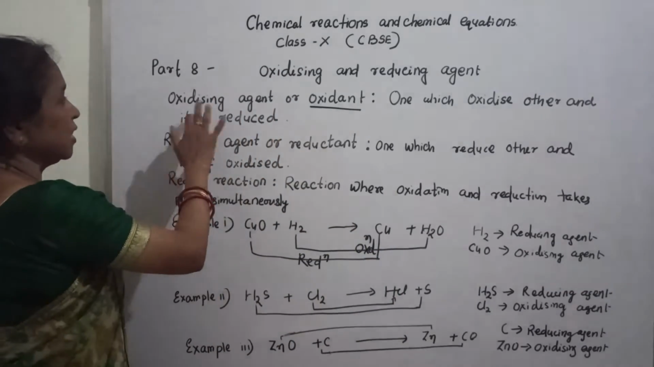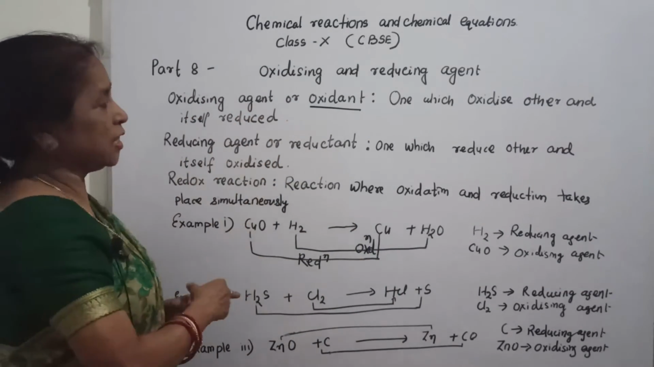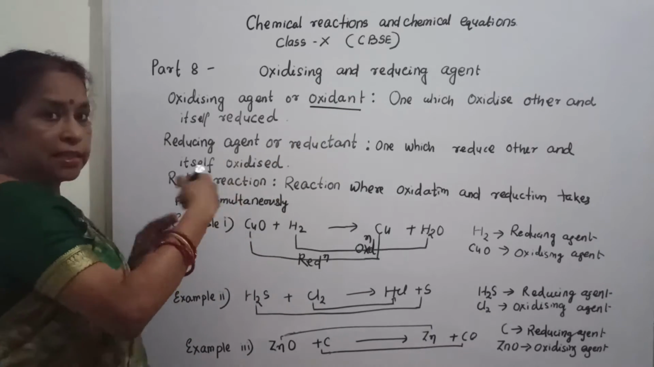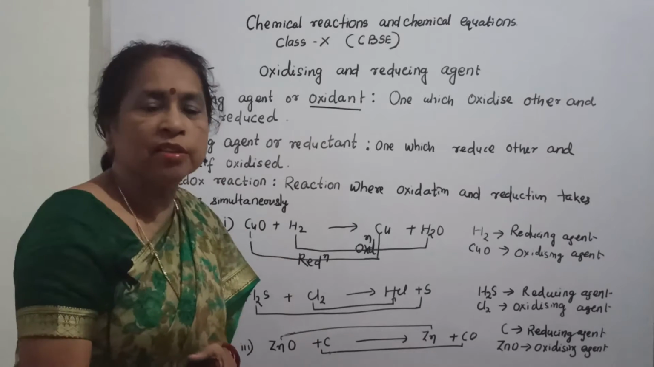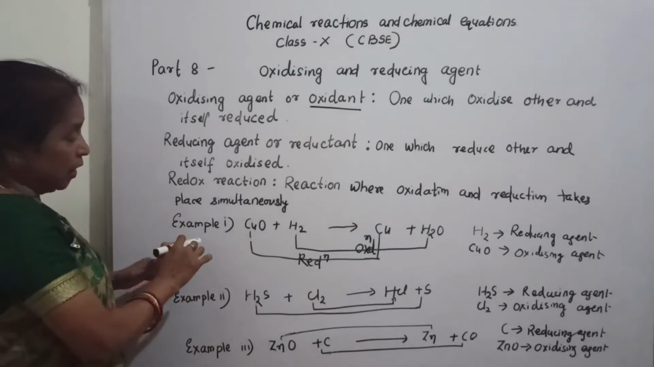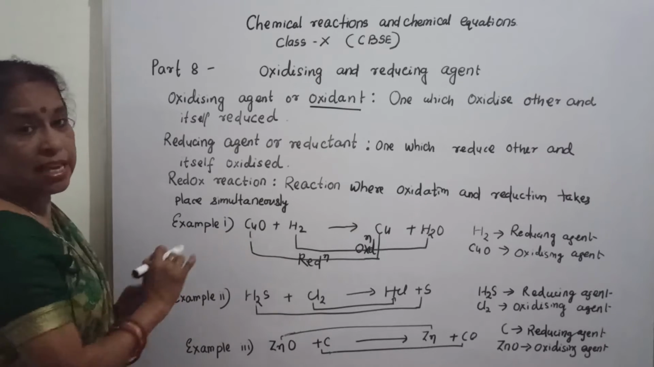Let us start with the oxidizing agent. What is meant by oxidizing agent? It is also called oxidant. An oxidizing agent is one which oxidizes others and itself gets reduced. Then what is the meaning? It will only be clear when you see the example.